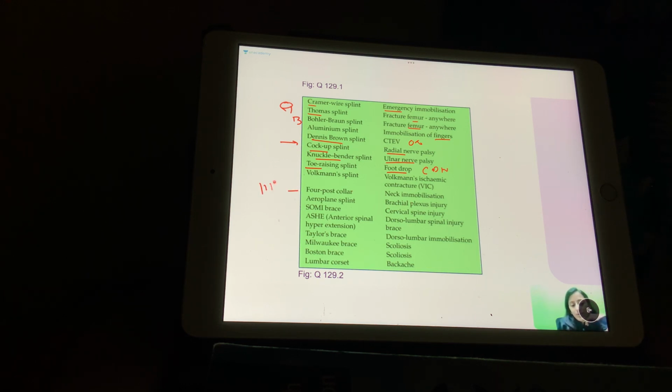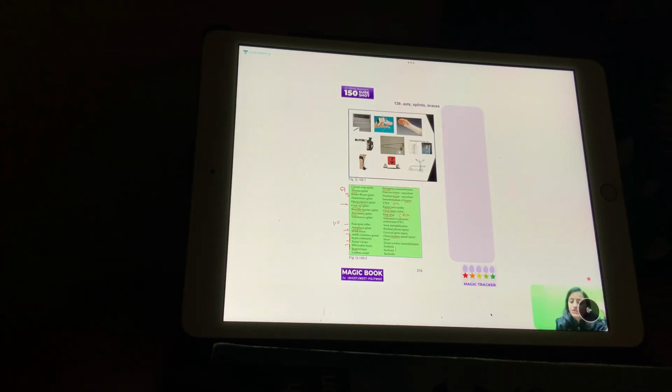4-post collar was the neck immobilization. Aeroplane was the brachial plexus. Okay, aeroplane was the brachial plexus. Somi is the neck wala, cervical spine. Ash and Taylor is dorsolateral immobilization. Milwaukee, Boston is scoliosis, right? Milwaukee ऊपर से नीचे, आगे पीछे, and Boston is the off-shoulder one, and lumbar corset is the routine one. The belt is the lumbar corset. Okay, the belt is the lumbar corset.